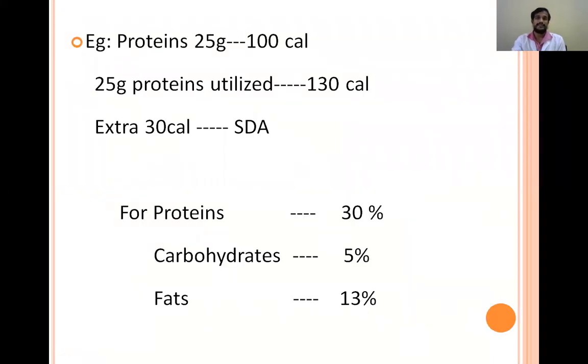So this is the example for understanding. 25 grams will get 100 grams, and for this 30 calories are required for SDA from the energy reserve of the body. And for different nutrients, for proteins it is 30%, for carbohydrates it is 5%, and for fats it is 30%, the SDA for different nutrients.